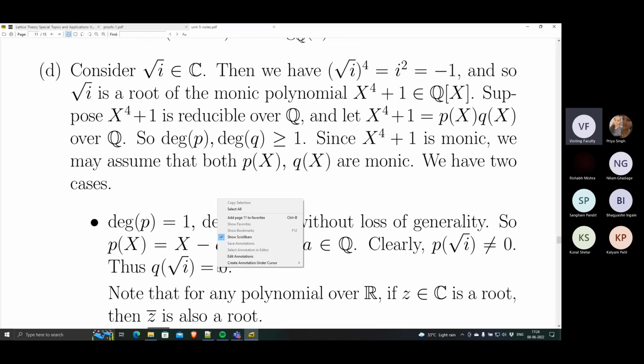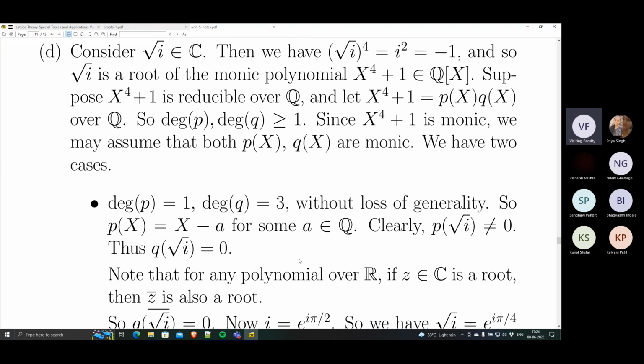Now, this is a basic fact that you all have seen in BSc. You take any polynomial over the reals, not even over the rationals, in fact, over the reals. If a complex number is a root of that polynomial, then the complex conjugate is also a root of that polynomial. Remember, roots of polynomials over the reals come in pairs.